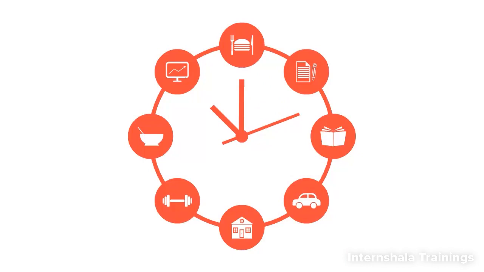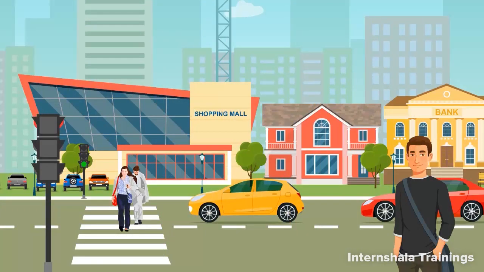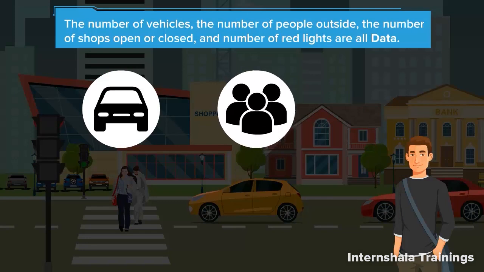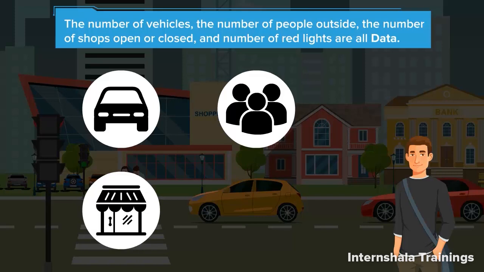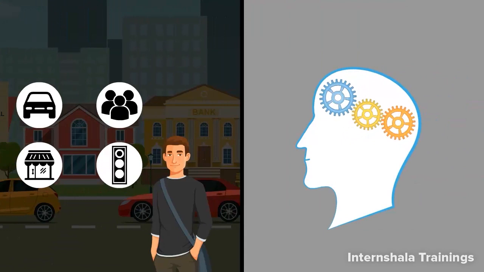Next, you do your morning course, and for every activity you invest a certain amount of time. The name of the activity and the time spent is also data. Then you go to your college or office as usual. While traveling, you observe a number of vehicles in the street. You see some are moving, some are parked. You observe a number of people outside going to work or waiting for their vehicles. You notice a number of shops open or closed. And you also see a number of red lights and so on. There are so many different things that you observe, and each one of them is data for you.